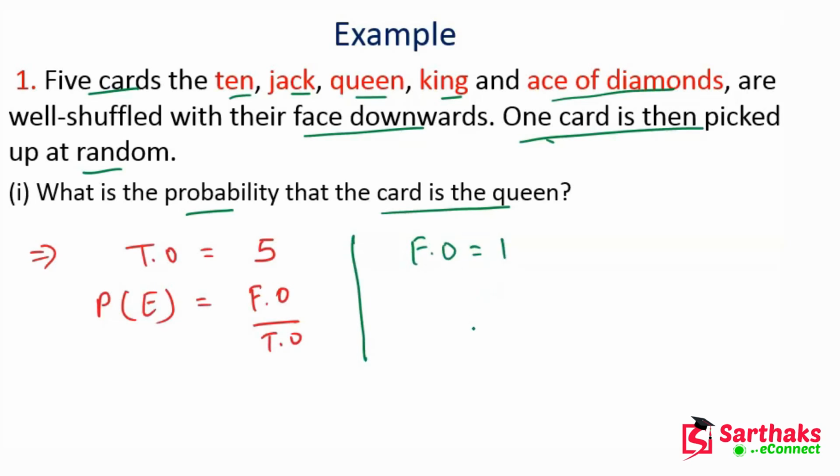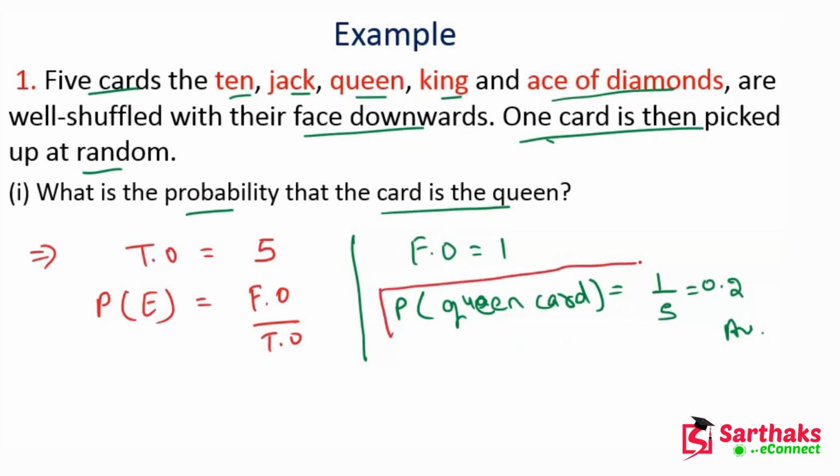So the probability that the card is a queen is 1 upon 5, which means 0.2. I hope you understand. This is the answer.